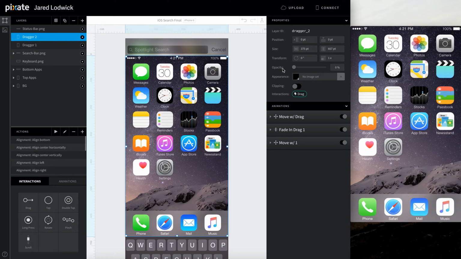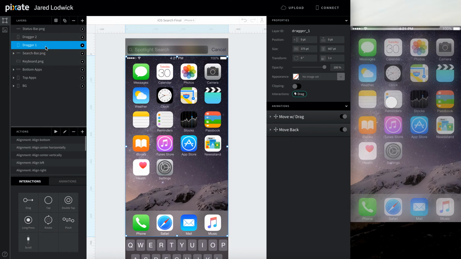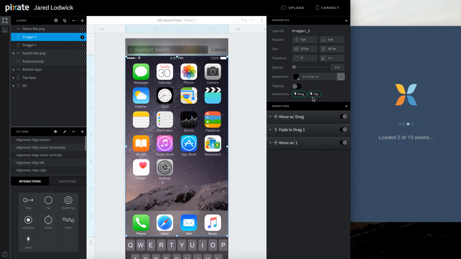It's completely transparent initially, and then when we drag dragger 1, that moves, and then dragger 2 picks up and fades in to about 25%. This is what we're going to be using to close this search and reset it. So what we need to do first is come in and add a tap interaction to it. We've already got a drag interaction, so now let's add a tap.